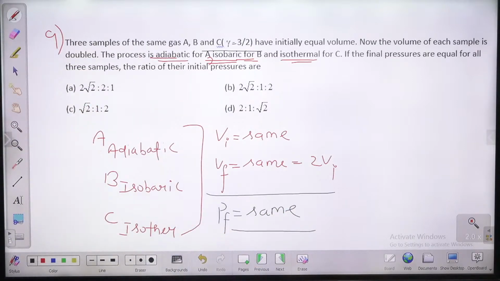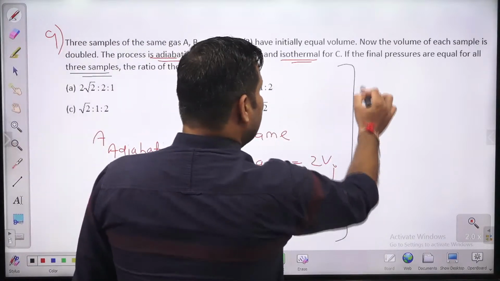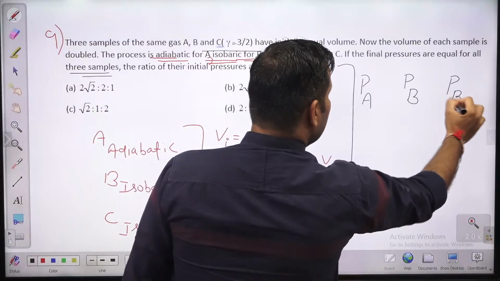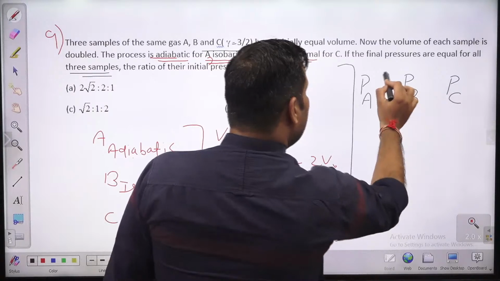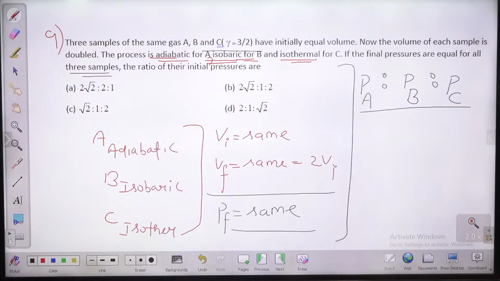But what is not same, the initial pressure. Initial pressures are not same. So what is asking you, the ratio of their initial pressures. इनके इनिशियल प्रेशर्स का रेशियो पूछ रहा है बच्चों. Initial pressure of A, initial pressure of B, initial pressure of C. It is asking you the ratio of initial pressure of A, B, C.